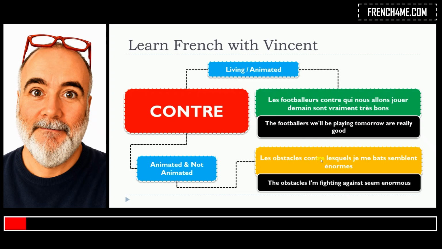Then contre, because this is the concept. Lesquels, this is the relative pronoun that should be here in the masculine plural form. Okay, so let's recap. Laquelle, feminine singular, lequel, masculine singular, lesquelles, feminine plural, and this one is lesquels, masculine plural. Les obstacles contre lesquels je me bats semblent énormes.